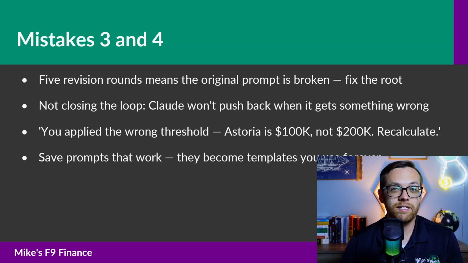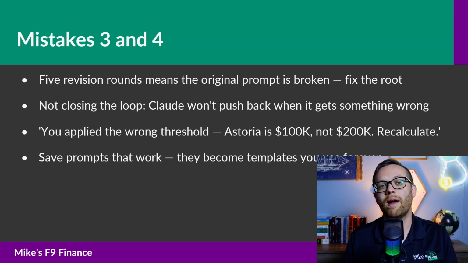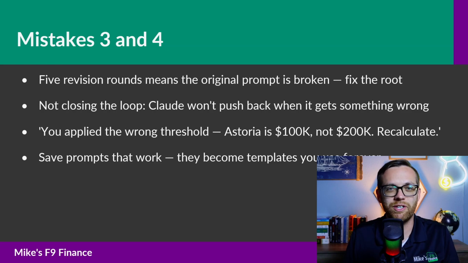So tell it: you listed Astoria operating at $85,000 above threshold, but the threshold is $100,000, not the Lower Manhattan threshold of $200,000. Please recalculate using the correct thresholds. That's not a complaint, that's iteration. That's how your tool gets better. You're closing the loop. These aren't flaws in the people writing the prompts. You're learning, you're doing a good job. It's natural when you bring search engine habits to a different kind of tool. You're used to asking vague questions and getting useful results. It worked for search. It doesn't work for prompt-based analysis.